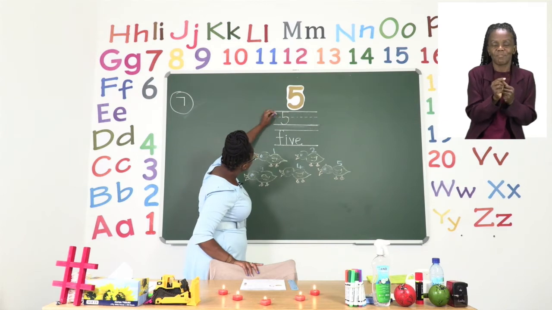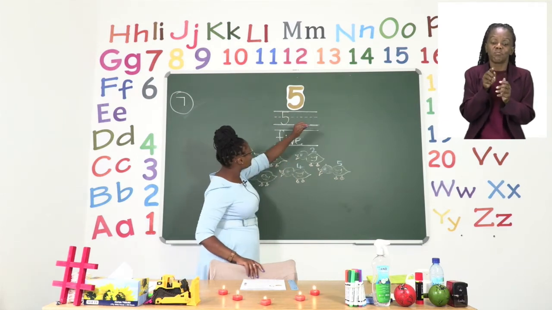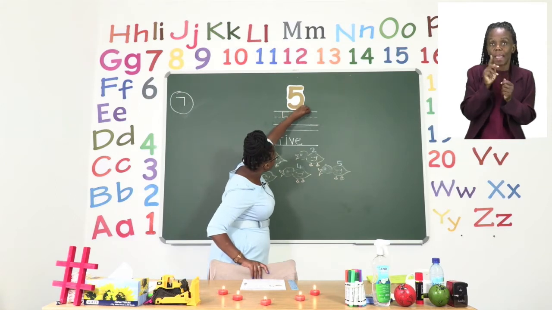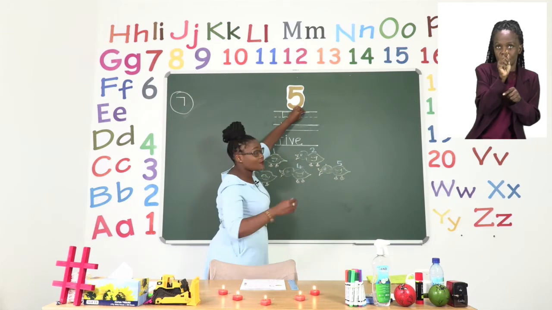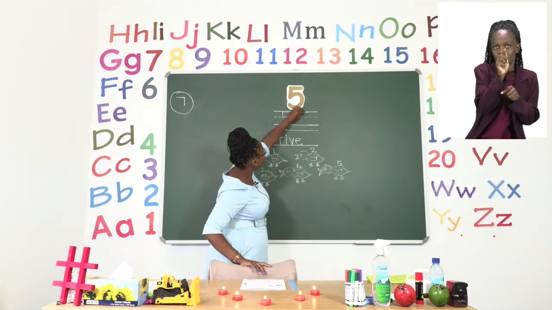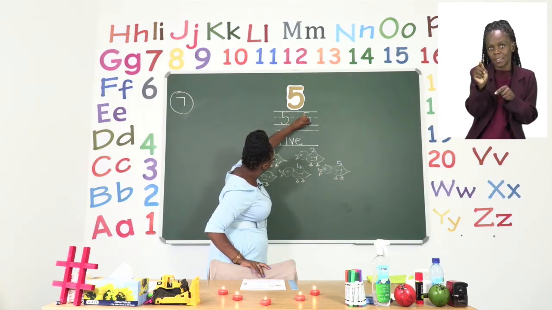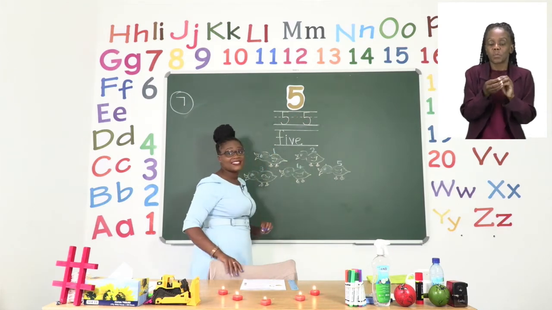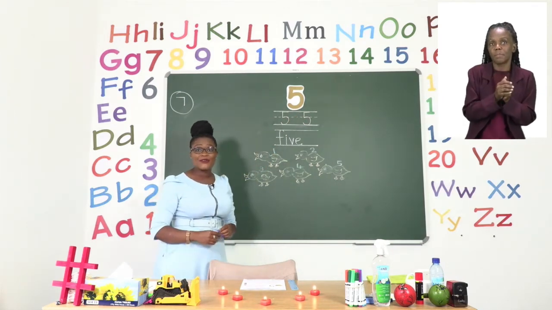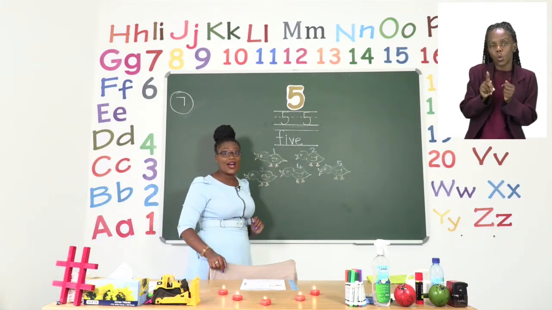And his feet are tucked in. That is number 5. Let's do another number 5. First his cap, then his face and neck, and then his big belly with his feet tucked in behind him. That is number 5. So you are also going to trace the name number 5.